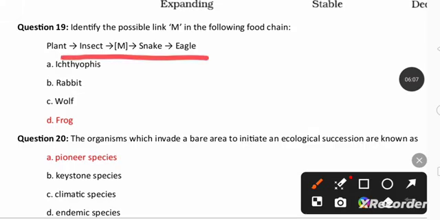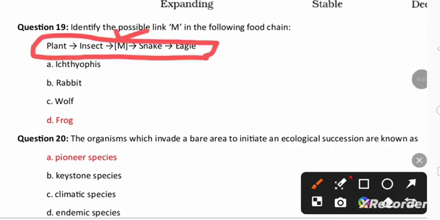Next, in the following food chain, here M is missing. The M is after insect, then the M will be frog. Easily you can identify.